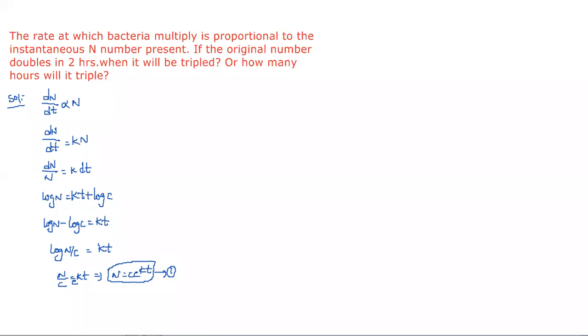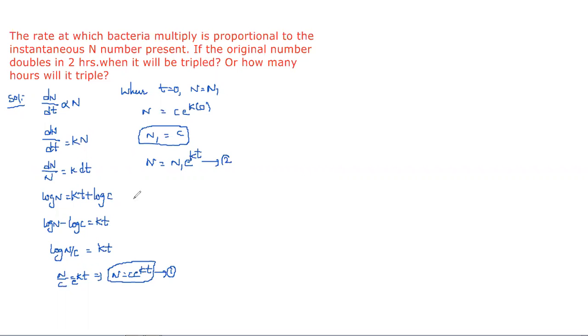Now, the original number, we don't know that original number. So for that, simply we are assuming that when time t is equal to 0, the original number I am choosing as N1, so N is equal to N1. Now you can substitute that in equation 1. So N is equal to c into e power k into 0, and here N is nothing but what we chose initially, N1. So N1 is equal to how much? c. And next, substitute this in equation 1. Then we get N is equal to N1 into e power kt. Let me take it as equation 2.